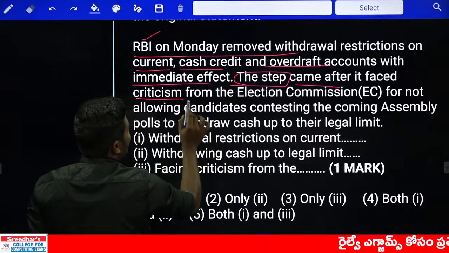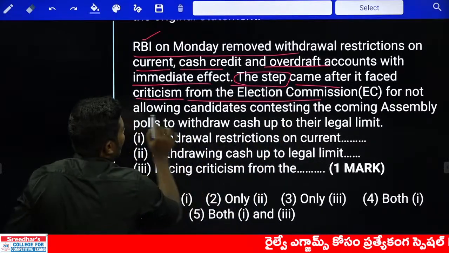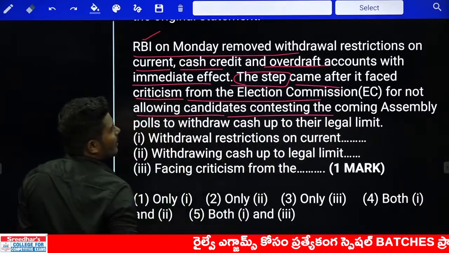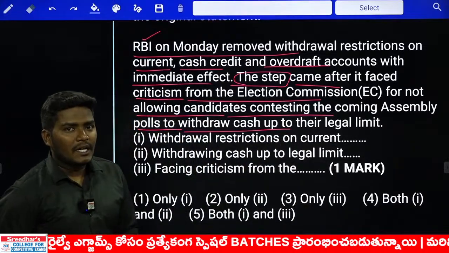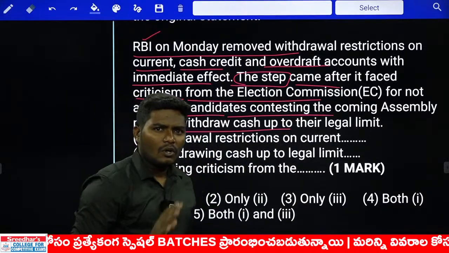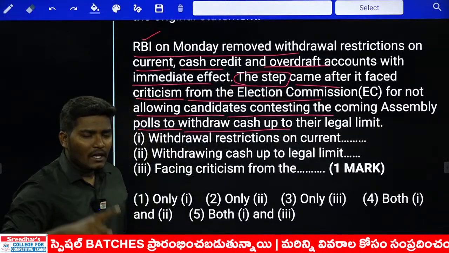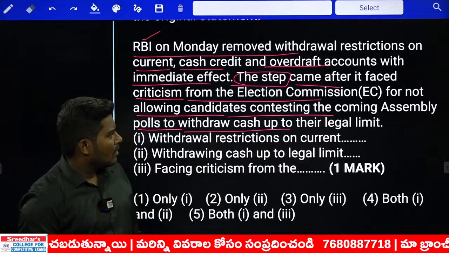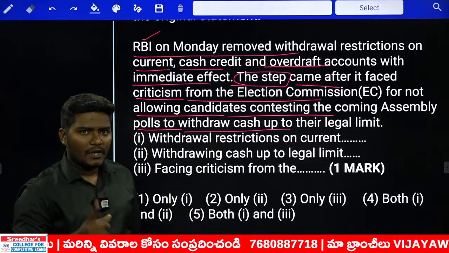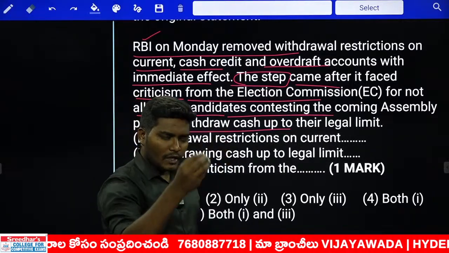It refers to RBI from the Election Commission for not allowing candidates contesting in the coming assembly polls to withdraw cash up to their legal limit. There is a legal limit for the candidates to withdraw during the elections. Now the point is, the RBI has kept some restriction and immediately these people approach the court. No, Election Commission. Now Election Commission immediately said, no, RBI, you need to release the funds.